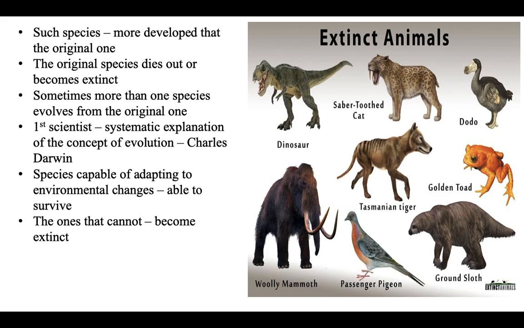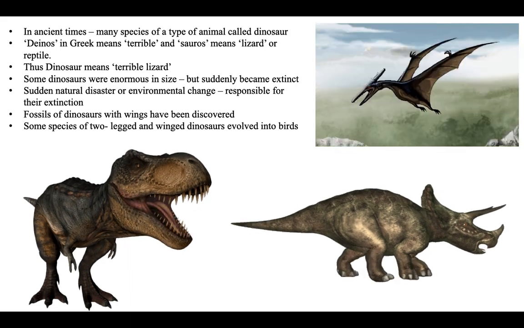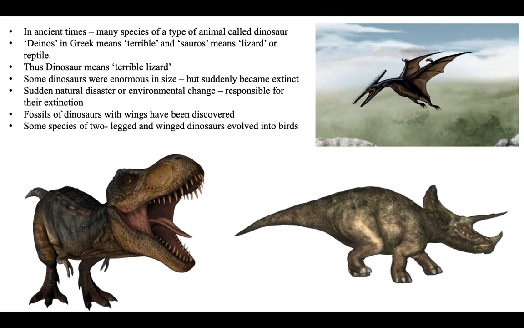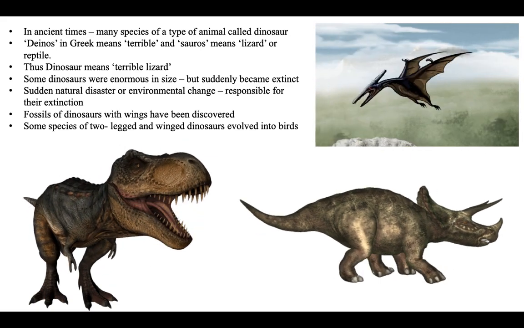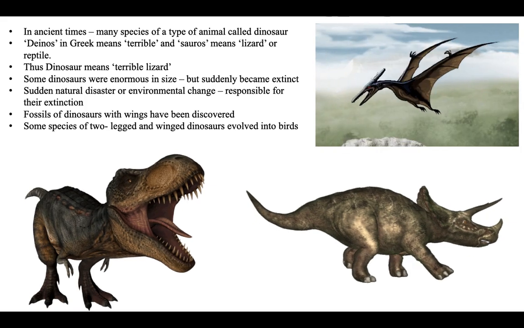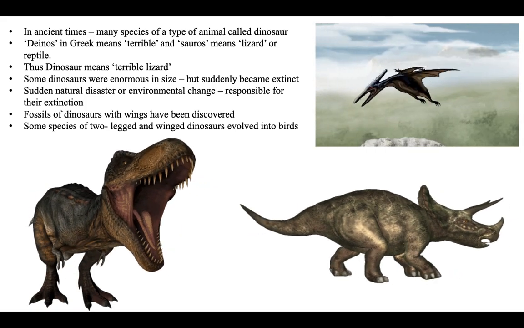Species which are capable of adapting to environmental changes are able to survive. Those who can adjust to the environment that is changing, only they will be able to survive. They will be the ones who will live. But the ones that cannot adjust, they cannot adapt to the environmental changes, then they begin to die or they become extinct. In ancient times, there were many species of a type of animal called dinosaur. Now, dinosaur is an animal, but within the dinosaurs, there were various types. Those types are known as species.